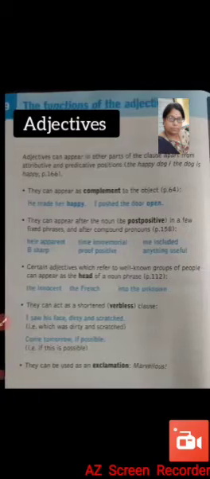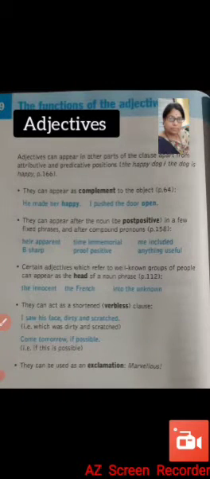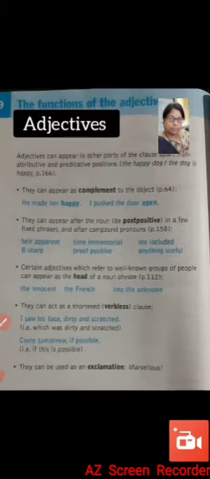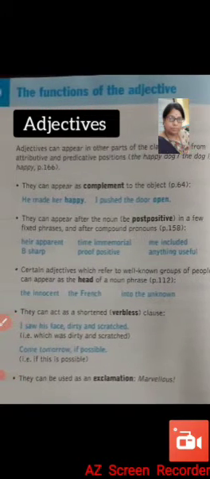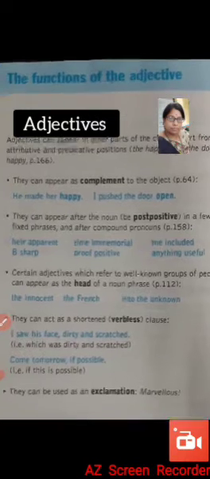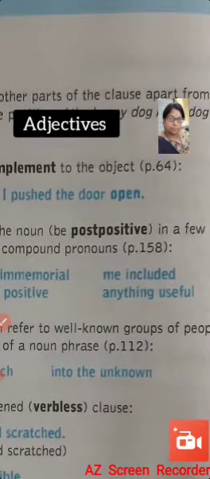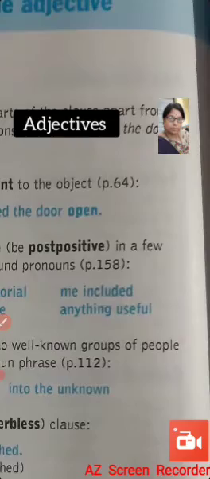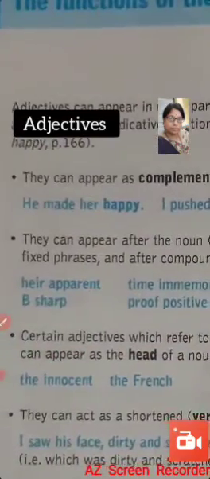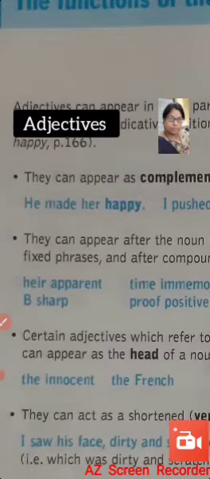Then we have here the functions of the adjective. Adjectives can appear in other parts of the clause apart from attributive and predicative functions. So far we have discussed that when an adjective comes in the noun phrase as pre-modification, it is known as attributive, and when it comes as a complement, as a part of the clause in the predicate part, it is known as the predicative position. For example, the happy dog. So here happy is the adjective and it is the attributive function. But when it becomes a clause, the dog is happy, it becomes a complement and it is the predicative position.